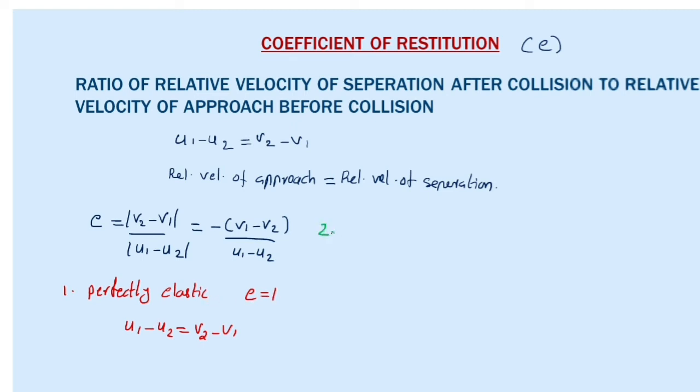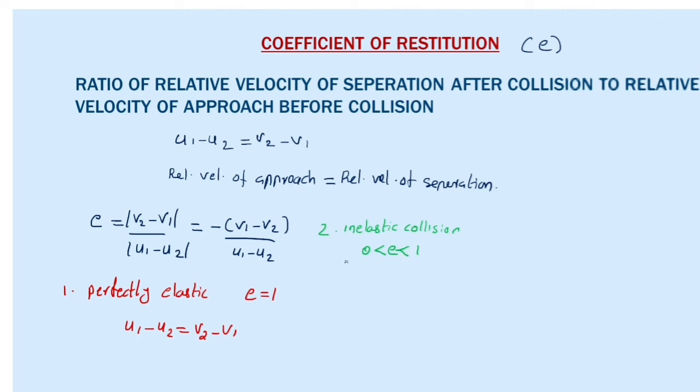The second type is inelastic collision. In an inelastic collision, the value of e will be greater than 0 and less than 1.